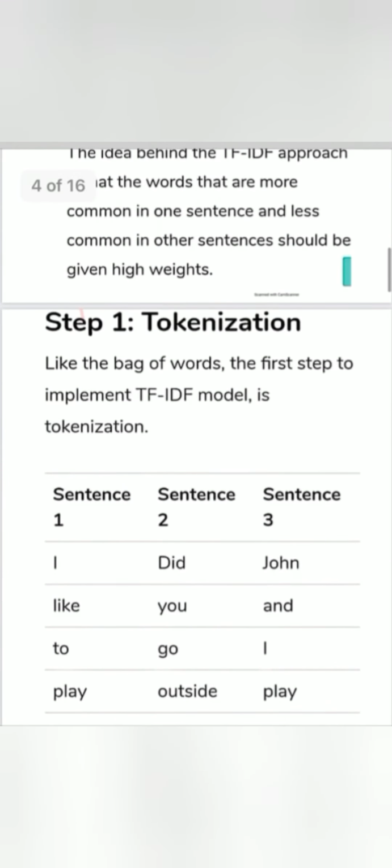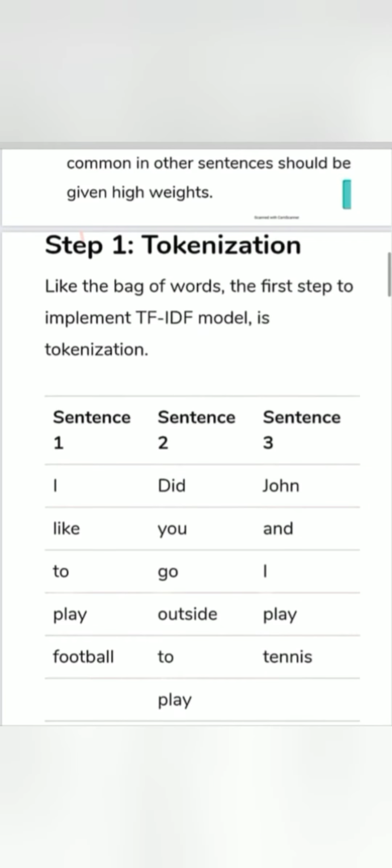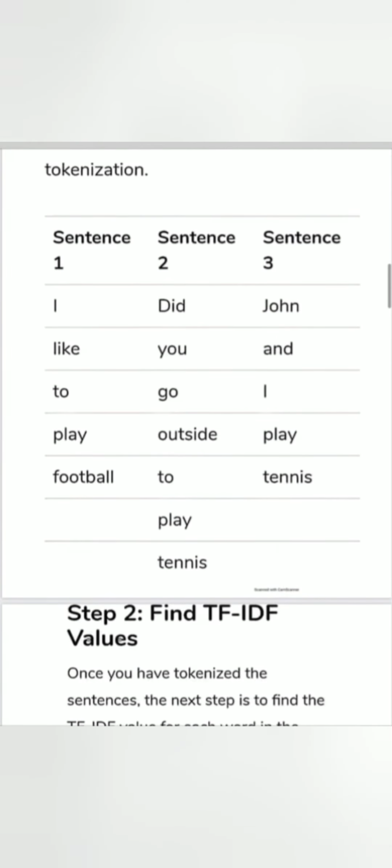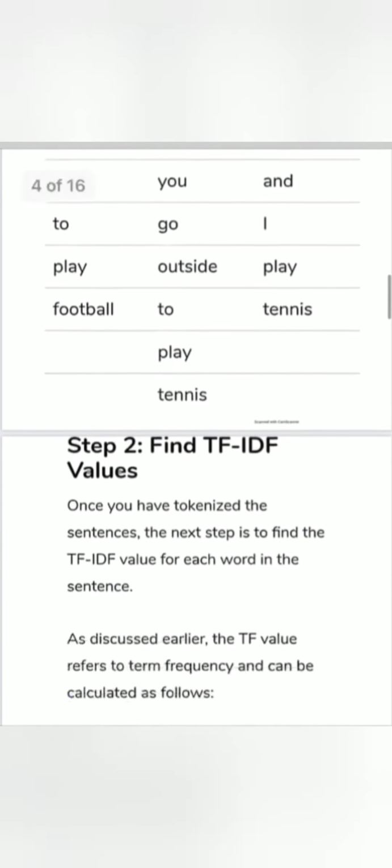Step 1. Tokenization. Like the bag of words, the first step to implement the TF and IDF model is tokenization. Sentence 1: I like to play football. Sentence 2: Did you go outside to play tennis? Sentence 3: John and I played tennis.